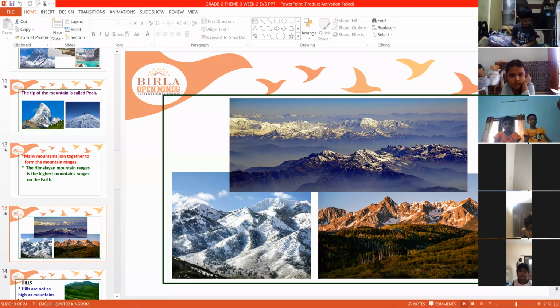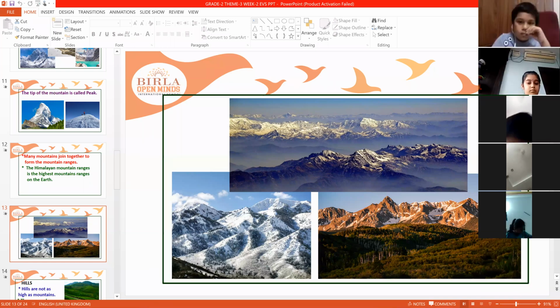You can see the picture. Yes, they are the Himalaya mountain ranges which are present in India. They are the highest mountain ranges in the world. Himalaya mountains are the highest ranges in the world itself, the complete world. Highest mountain ranges.